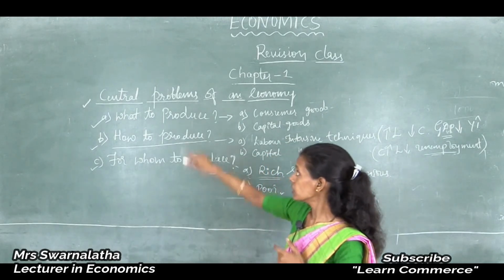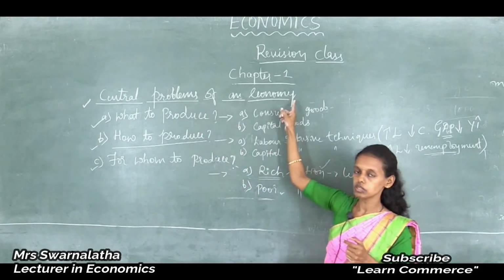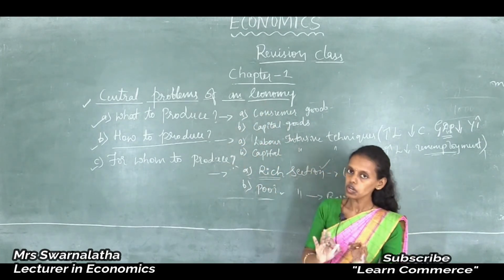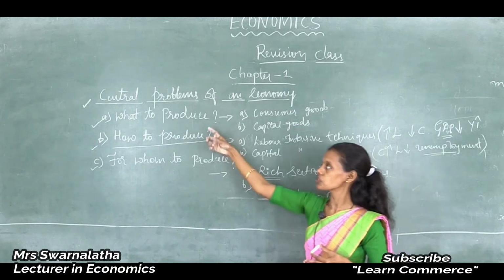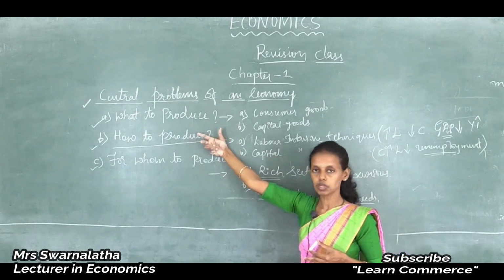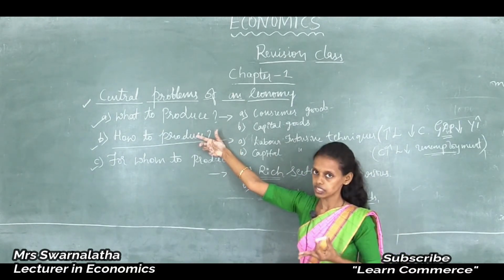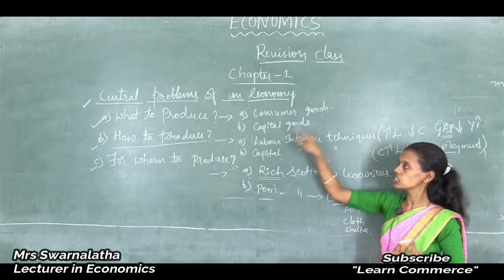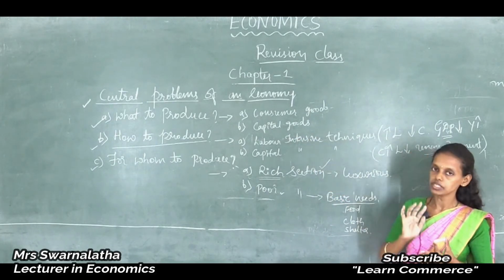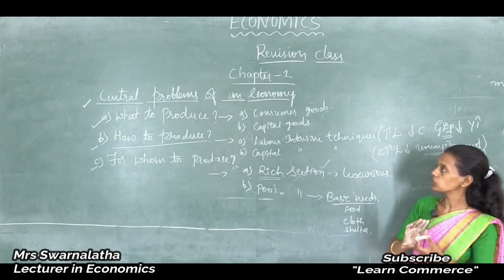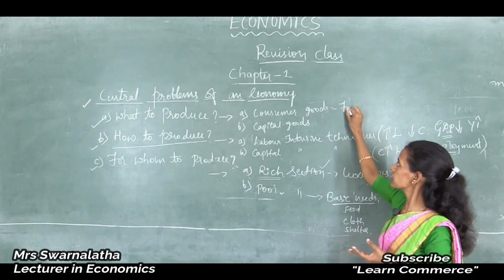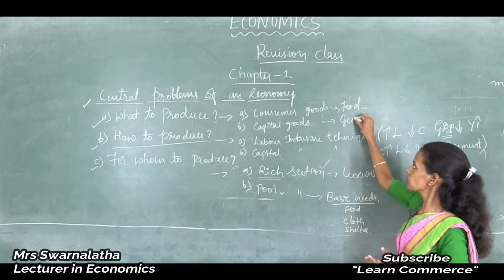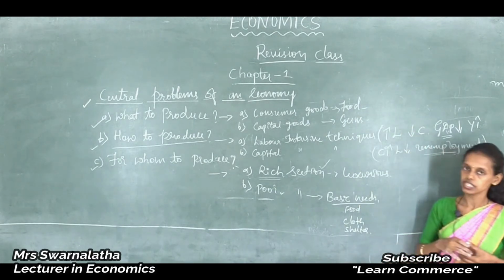What to produce means what kind of goods should be produced, in what quantities, whether to produce more consumer goods or more capital goods, more food items or more guns, meaning war materials.